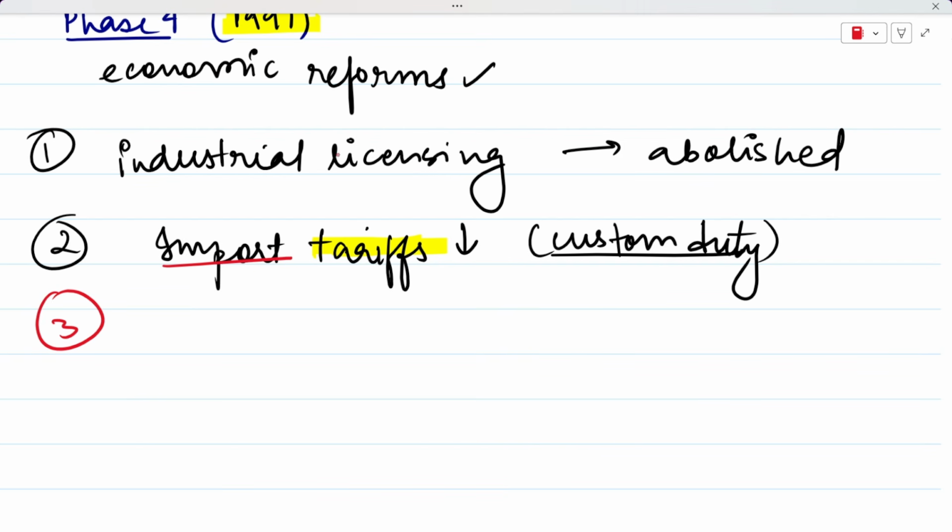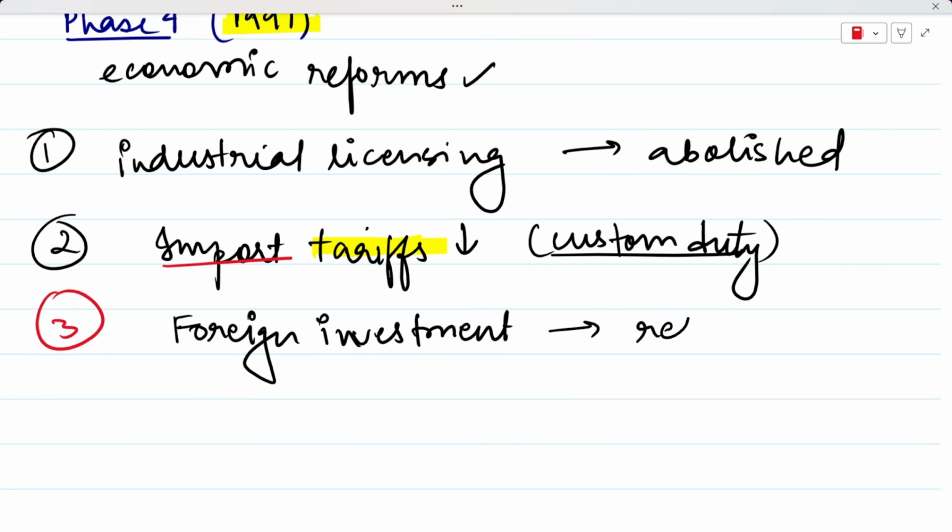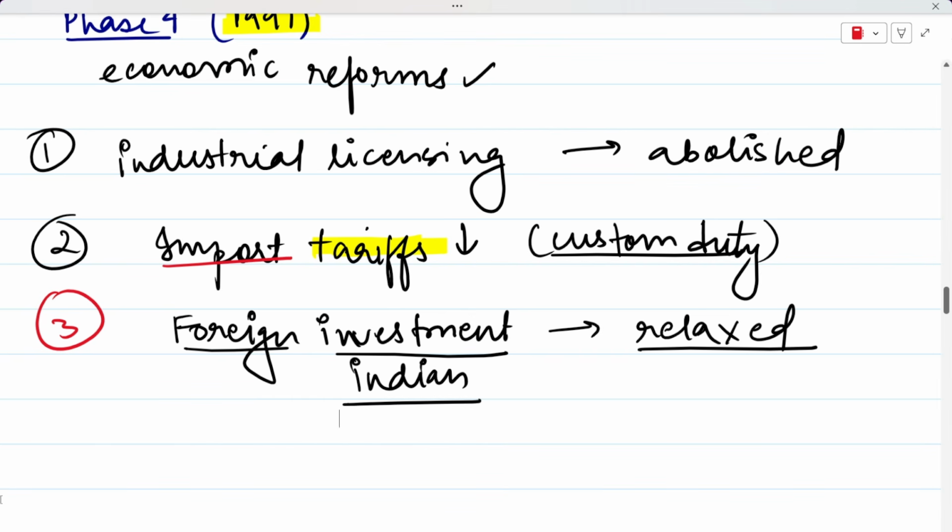Then the third thing that happened is that foreign investment, which earlier suffered a lot of restrictions. So foreign investment was earlier restricted. Government did not allow foreign investment. These restrictions were also relaxed. So this means that foreign companies or foreign partners can now invest in your Indian industries as well. So foreign investment was relaxed.